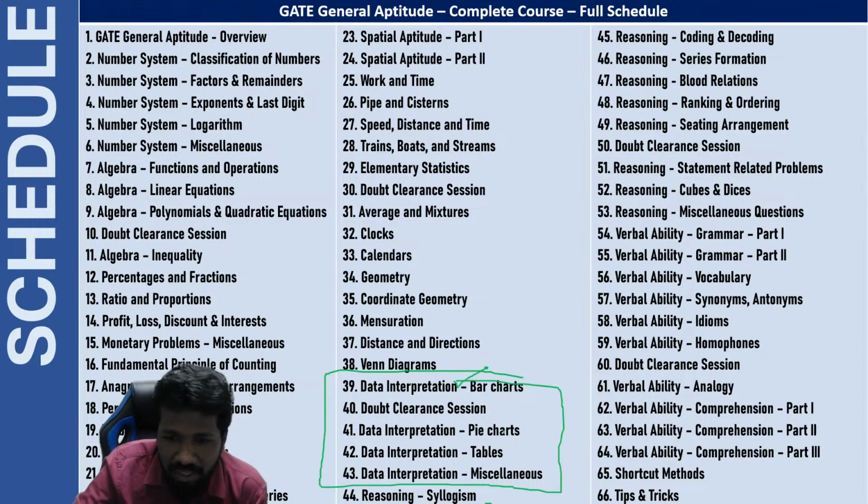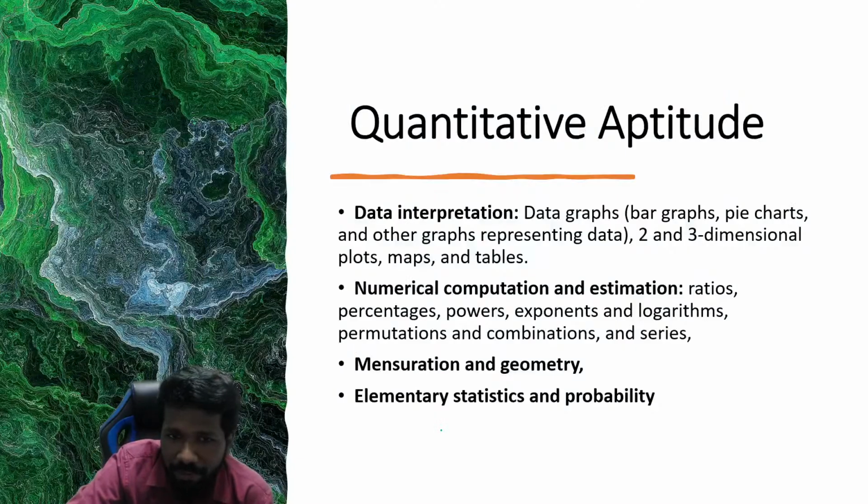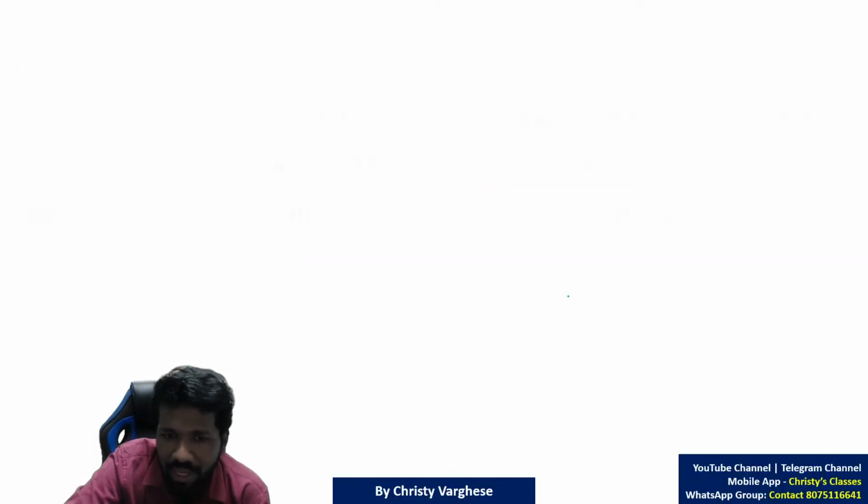Bar chart we will be discussing in one lecture, pie chart also, table also, miscellaneous data interpretation, and a separate doubt clearing session also. So that is the data interpretation unit. Hope all of you understood it. Now second is numerical computation and estimation. We will discuss it. There are many areas of it.